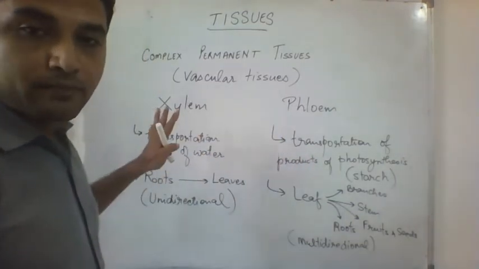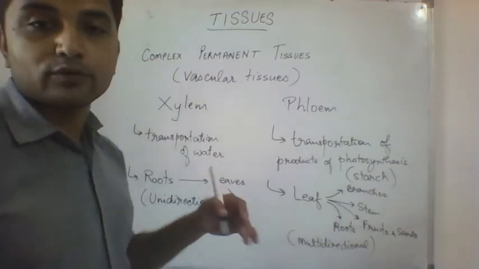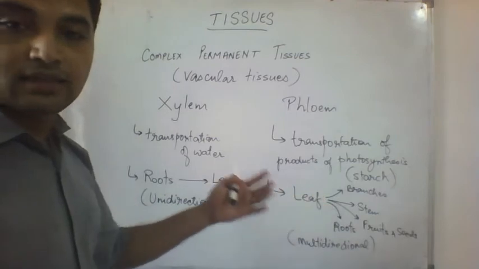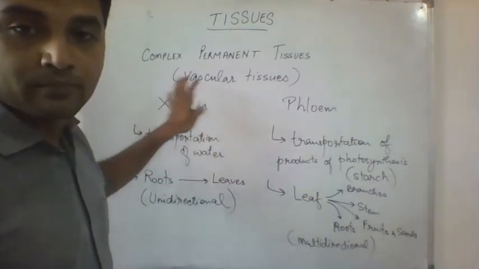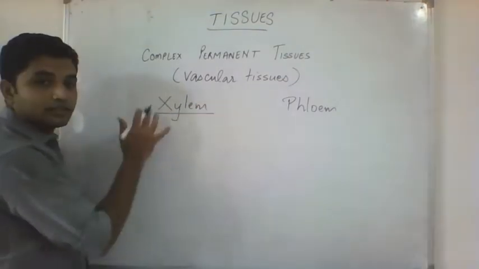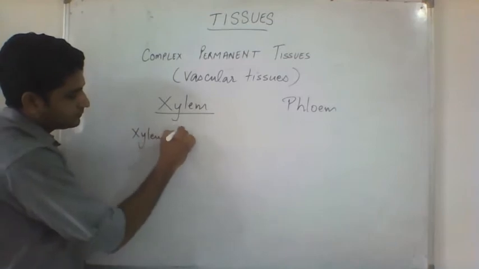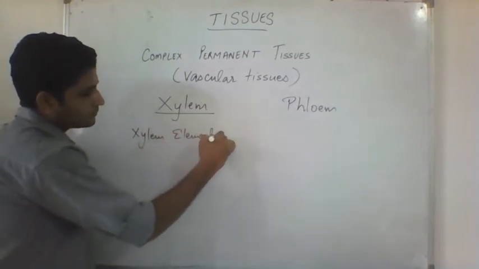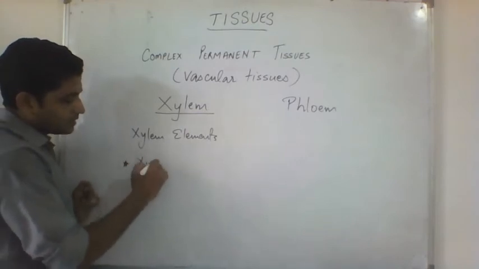Xylem and phloem are complex permanent tissues. I told you complex permanent means they are made up of different types of cells. So now let us see the different types of elements that make up xylem and phloem. Xylem is made of xylem elements. What are these xylem elements?